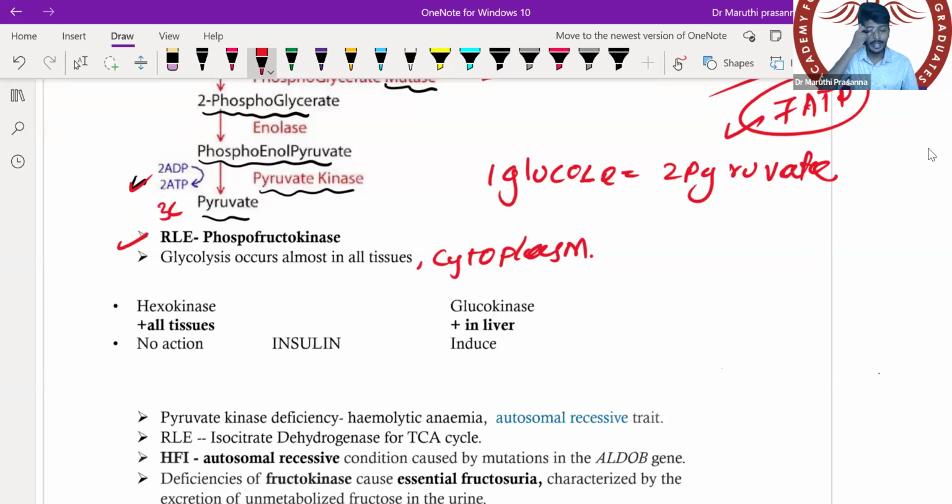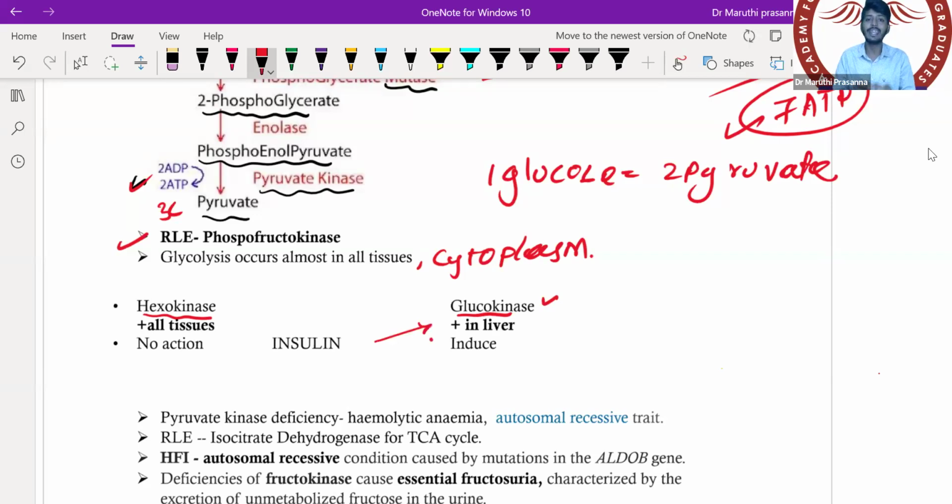Now I want you to understand we have an enzyme called glucokinase and an enzyme called hexokinase. Hexokinase is present in all the tissues. The glucokinase subtype is present only in the liver. Whenever you give insulin, insulin causes increased activity of glucokinase.